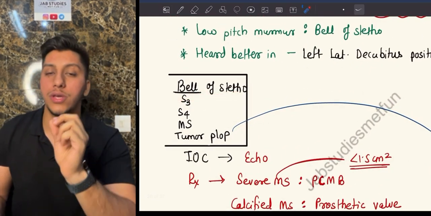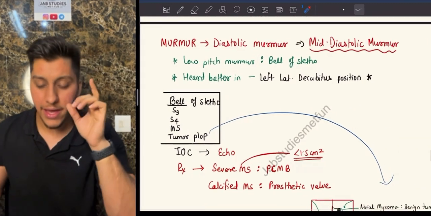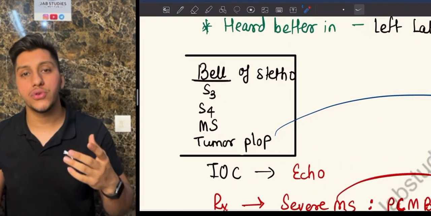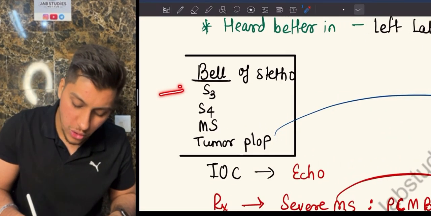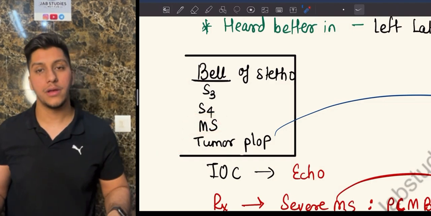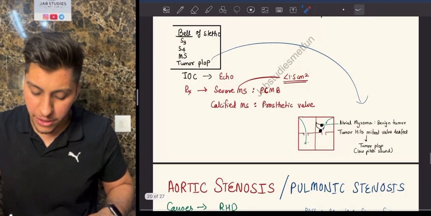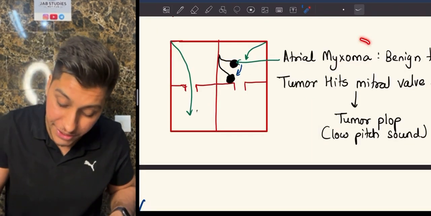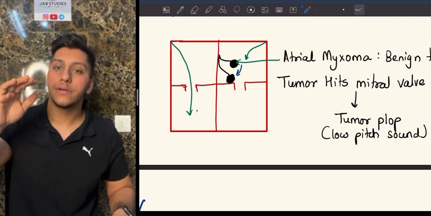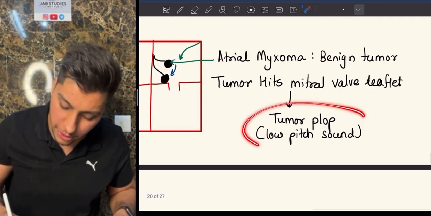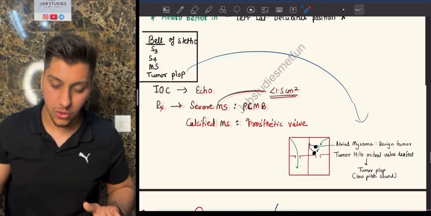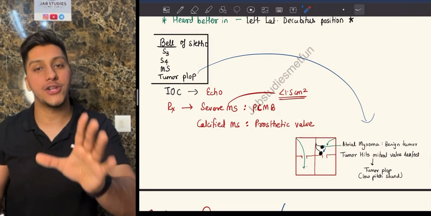And the best way to hear the murmur in case of mitral stenosis is in the left lateral decubitus position. Which murmurs or features can you hear with the bell? It's also a PYQ. You can hear the S3 sound, S4 sound, mitral stenosis, and a tumor plop as well. What is a tumor plop? Usually you will have a benign tumor known as the atrial myxoma. This atrial myxoma comes and hits the mitral valve, tup, tup, tup. That is why this is known as the tumor plop. This also is a low pitch sound. That's why you're using the bell of the stethoscope. So S3, S4, mitral stenosis and tumor plop can be heard.